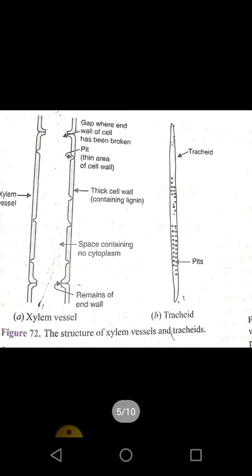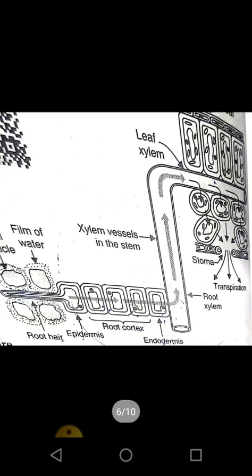These are the structures of xylem vessels and tracheids. Xylem vessels, as I told you, are end-to-end connected cells, and you can see here xylem vessels, and tracheids that are close-ended, दोनों एंड इनके बंद होते हैं, and they have pits between them, इनके बीच में पिट्स होते हैं जो क्या करते हैं, ट्रांसपोर्ट करते हैं इसको, वाटर को. Okay.